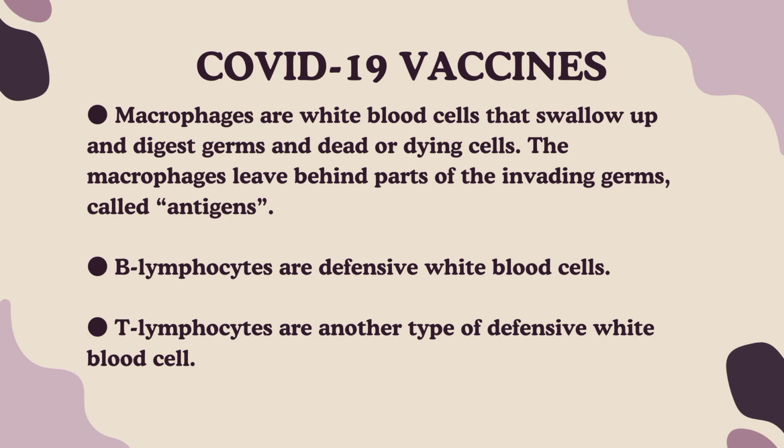How do COVID-19 vaccines work? COVID-19 vaccines help our bodies to develop immunity to the virus that causes COVID-19 without us having to get the illness. Different types of vaccines work in different ways to offer protection, but with all types of vaccines, the body is left with a supply of memory T lymphocytes as well as B lymphocytes that will remember how to fight the virus in the future.